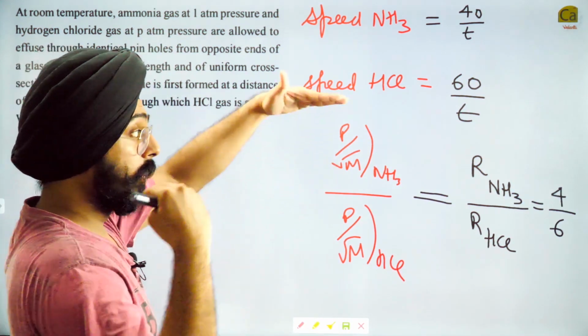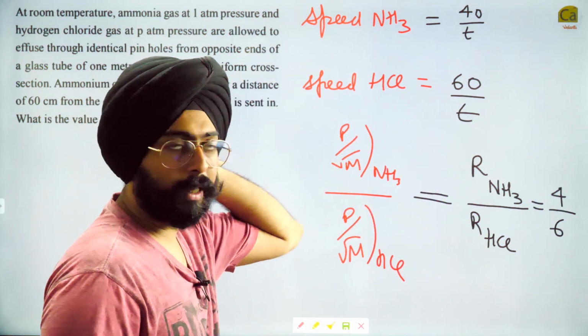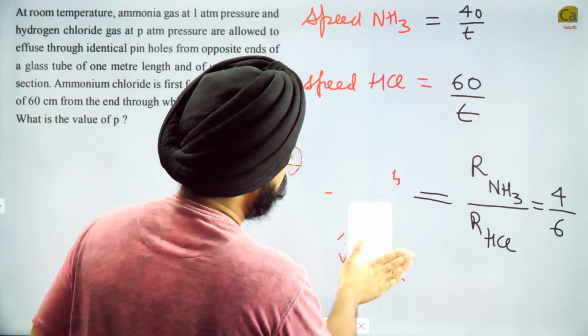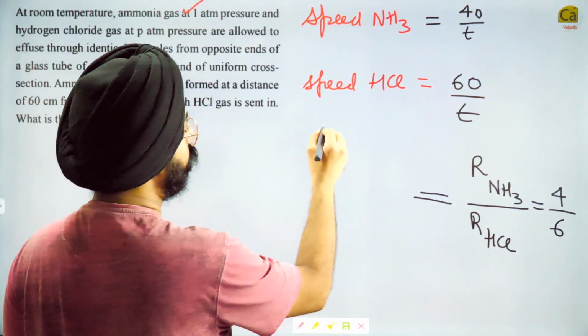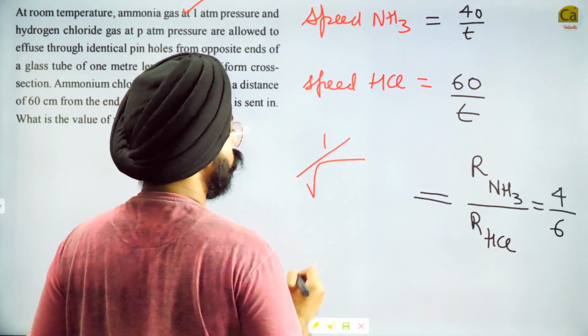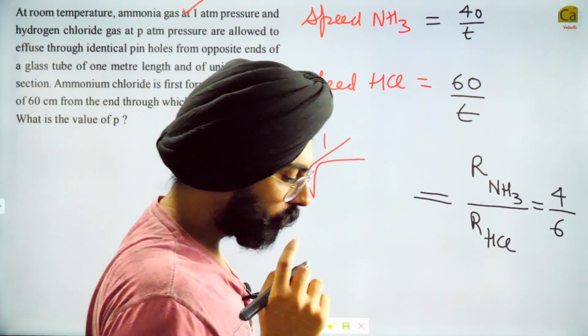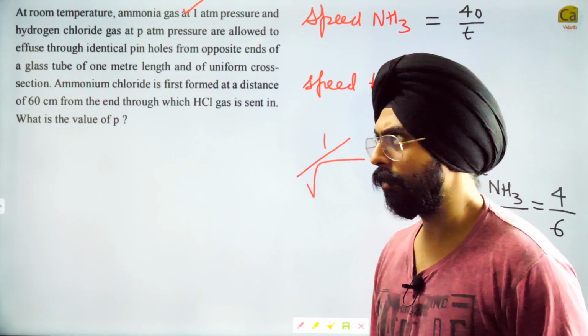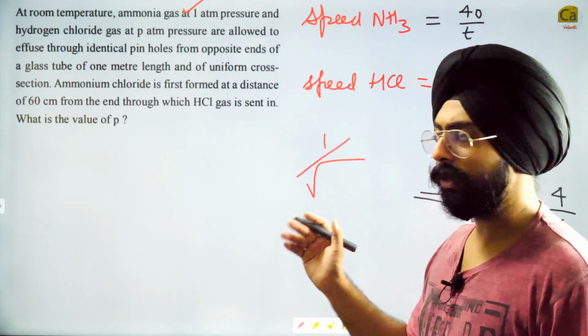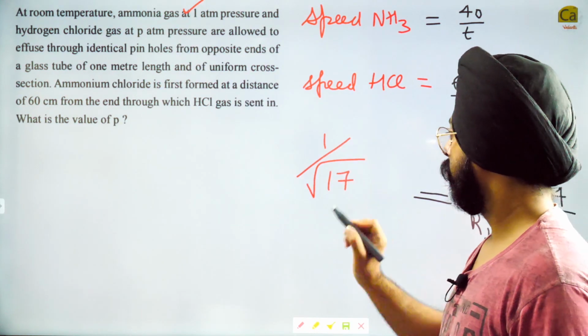As we already saw, ratios can be divided. Proportionality constant doesn't matter anymore. So now let's write here. What is the pressure for NH3? 1 atm. 1 divided by root of mass of NH3. My dear friends, what's the mass of NH3? 17. Mass of nitrogen 14 plus 3 for hydrogen, 17 will come.